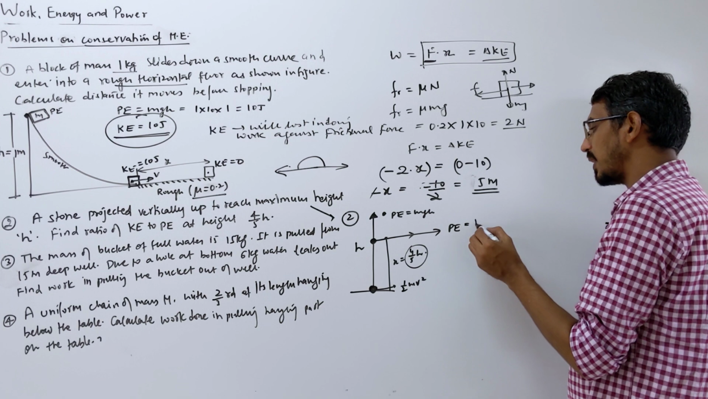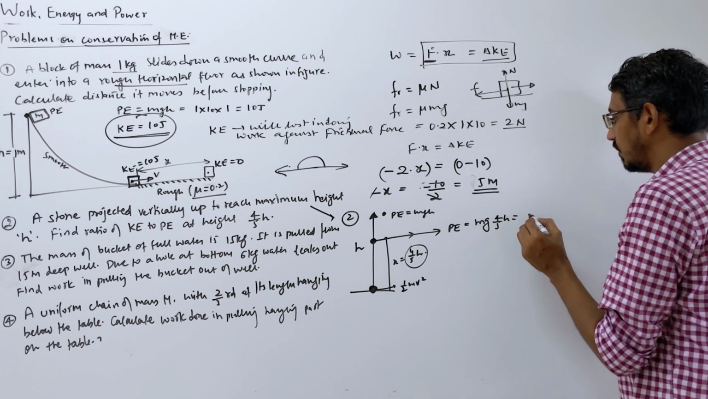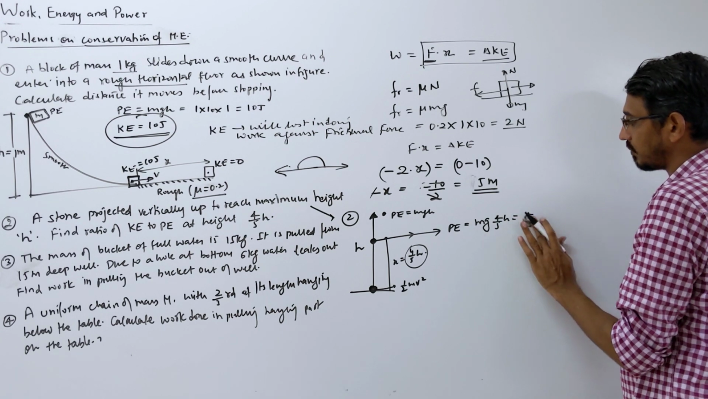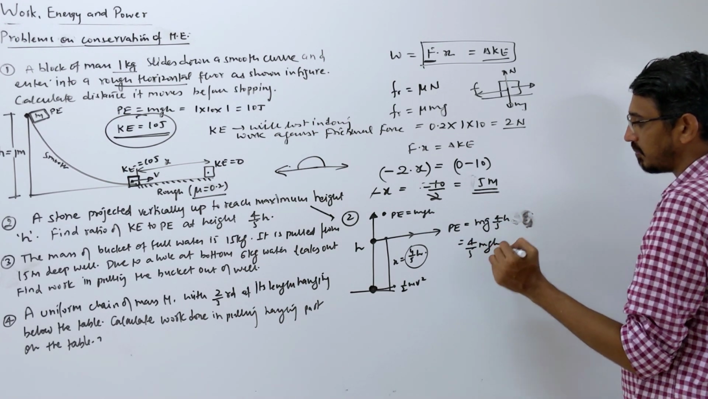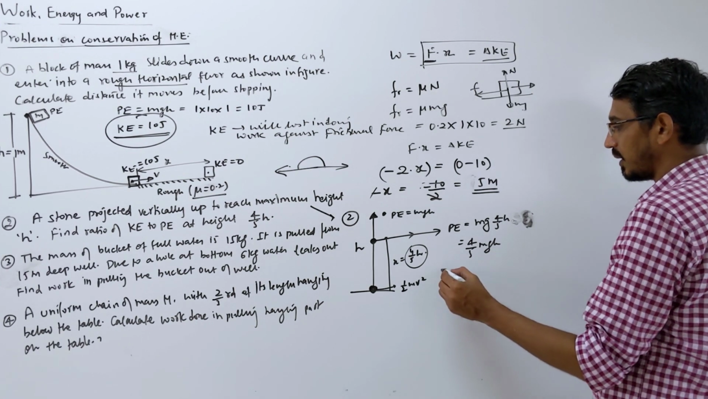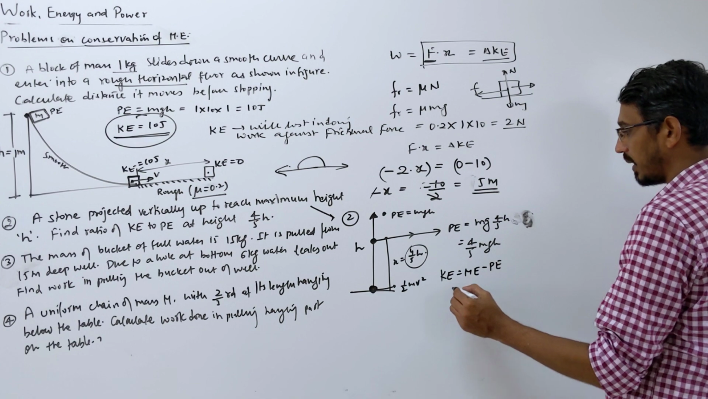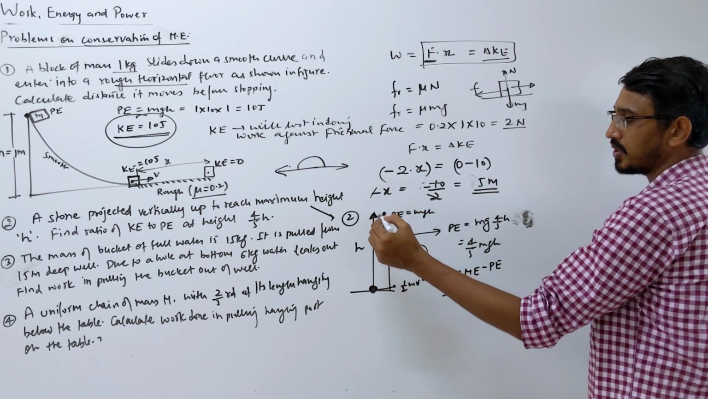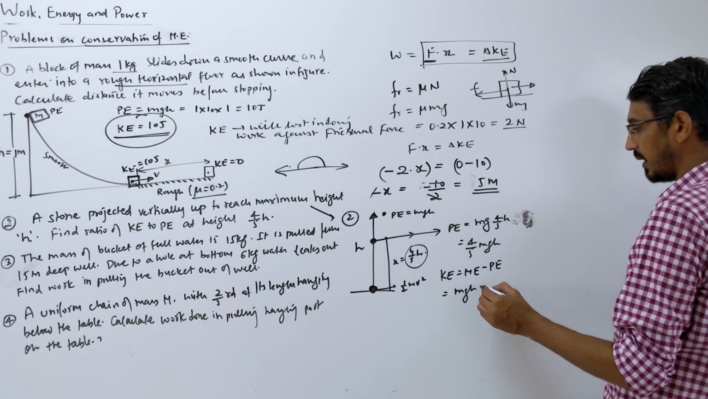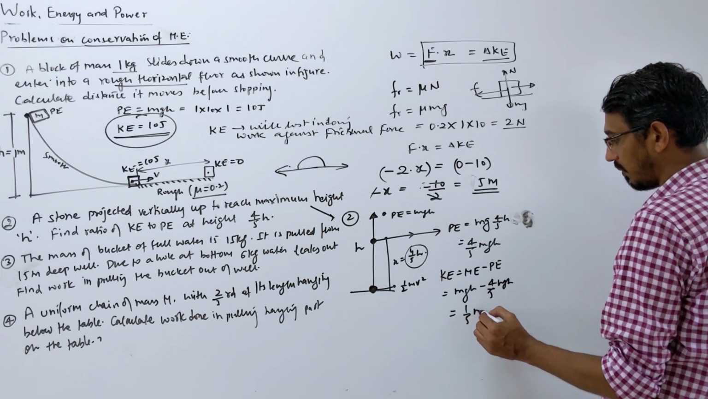So what is the potential? mg, and the height is 4 by 5 of h, so it is 4 by 5 of mgh. That's the potential. So what is the kinetic? Kinetic will be mechanical minus potential. Mechanical means mgh at every point, because at the top mechanical is mgh, so it is mgh everywhere, minus potential, 4 by 5 mgh, so it becomes 1 by 5 of mgh.